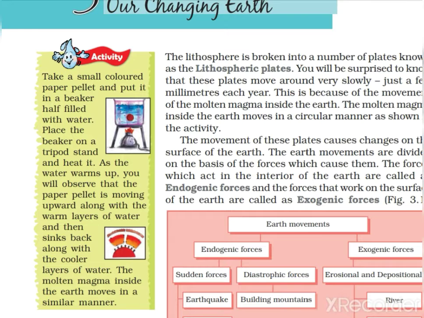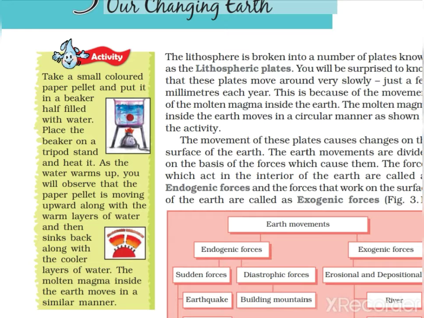Through this activity you will come to know what happens when heat and pressure increase inside this vessel. The molten magma inside the earth moves in a similar manner. In the previous chapter we also learned how rocks form.